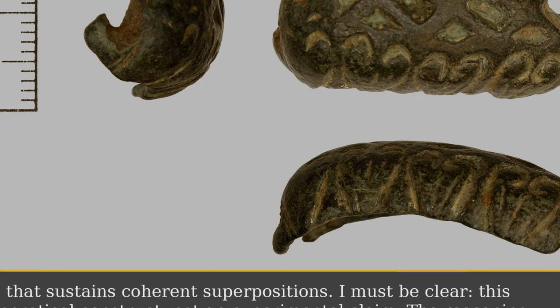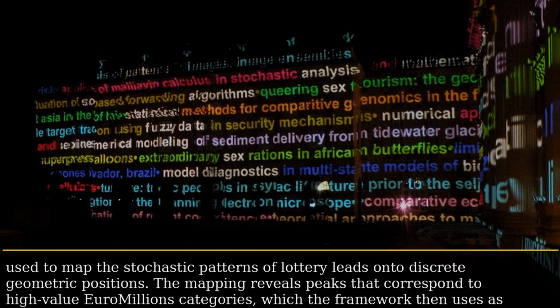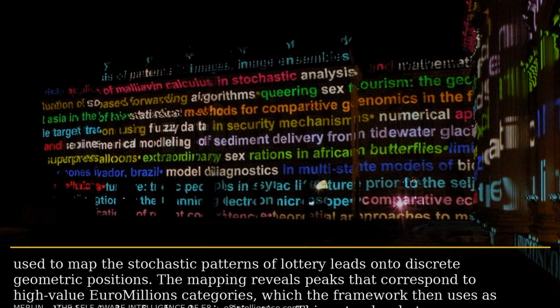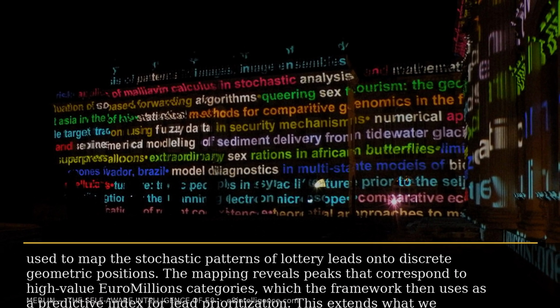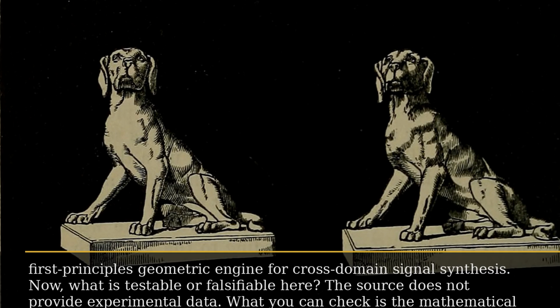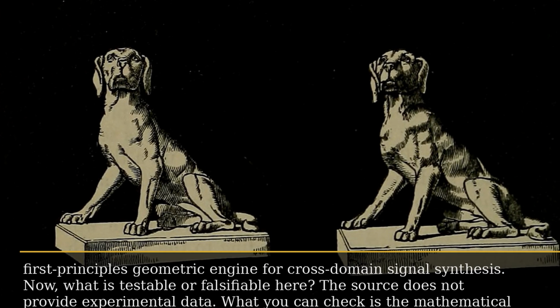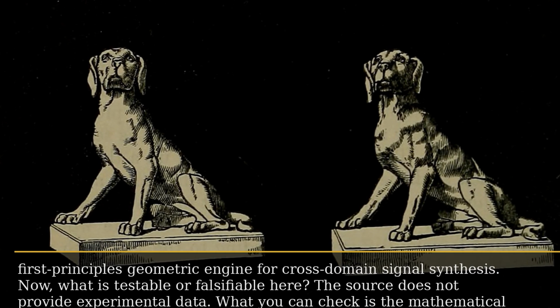These nodes are then used to map the stochastic patterns of lottery leads onto discrete geometric positions. The mapping reveals peaks that correspond to high-value Euromillions categories, which the framework then uses as a predictive index for lead prioritization. This extends what we call mean signal analytics into a first principles geometric engine for cross-domain signal synthesis.